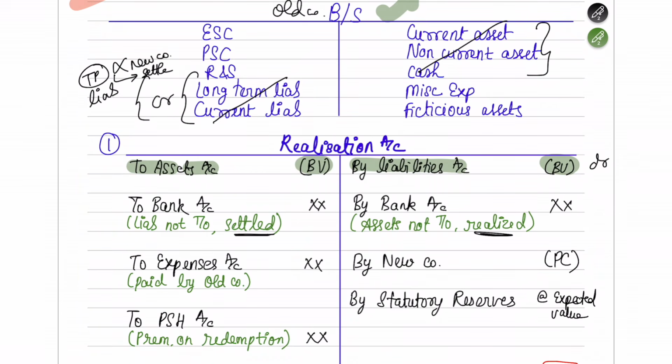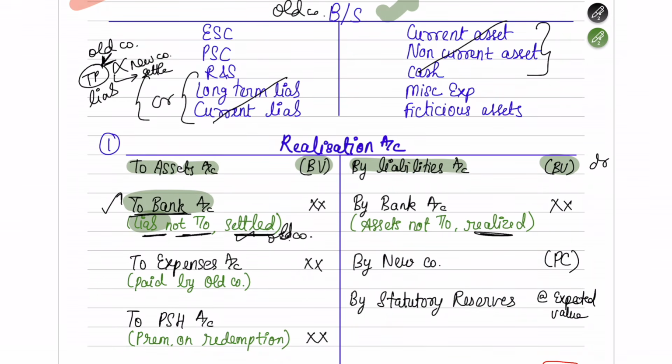That means you're going to pay off these trade payables. The old company themselves are going to pay off these trade payables which are there in their books. Then in such case, you have to write to bank account. The liabilities were not taken over, so they were settled by the old company itself. So the new company did not take over these liabilities, so the old company themselves settled this liability. So that is going to come as to bank account, because you're paying out to those trade payables. Okay, so this is done.